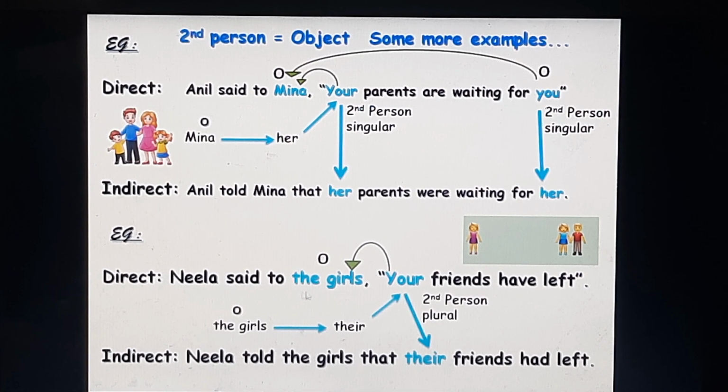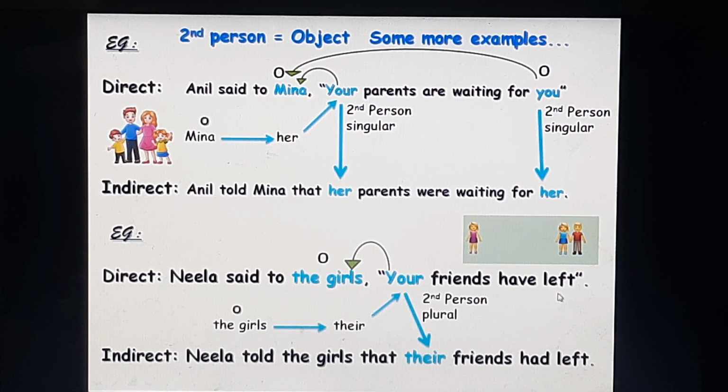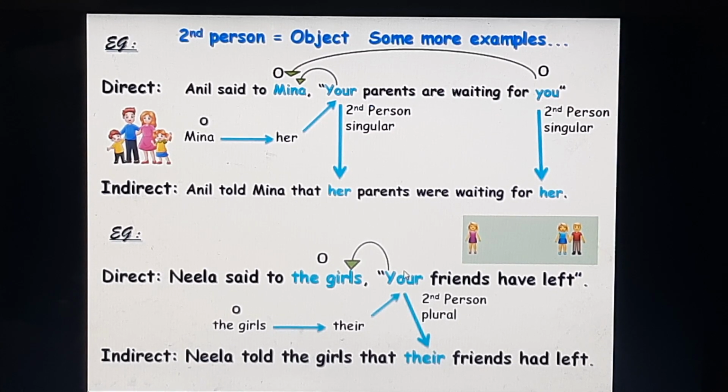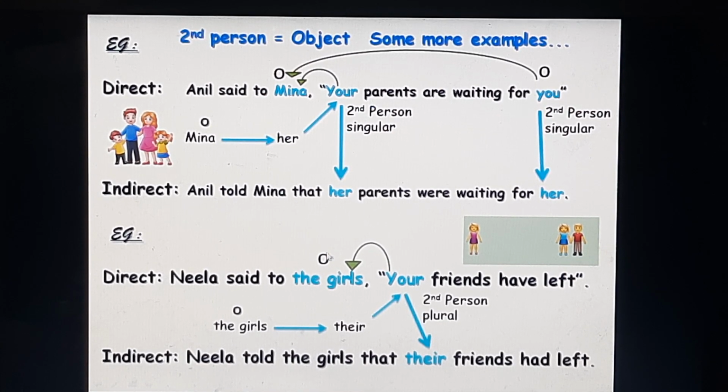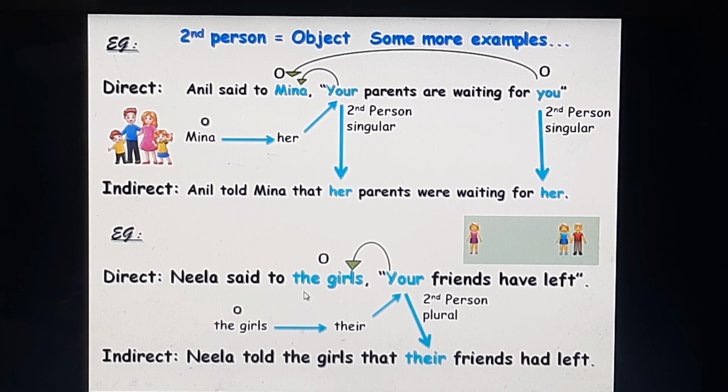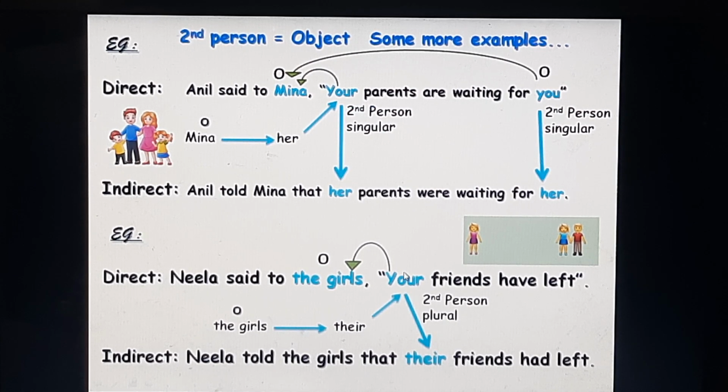Next example, Neela said to the girls, "Your friends have left." Your is the second person pronoun referring to the object in the reporting part, the girls. The girls is third person plural. Your shows possession. So the plural third person pronoun for possession, their, is there in the indirect speech. Neela told the girls that their friends had left.